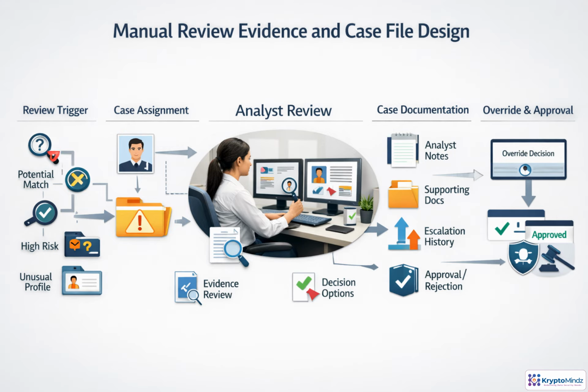When automation stops a case, the goal is not just to decide, but to prove how the decision was made. Capture the trigger, the assigned reviewer, evidence checked, actions taken, and rationale. If an analyst overrides a system result, record who approved it and which policy supports it. A strong case file also includes notes, documents, escalations, reason codes, access controls, retention rules, and a searchable audit trail for future examination.